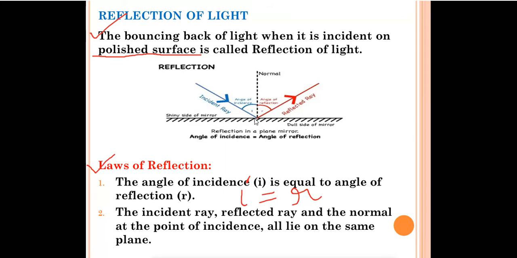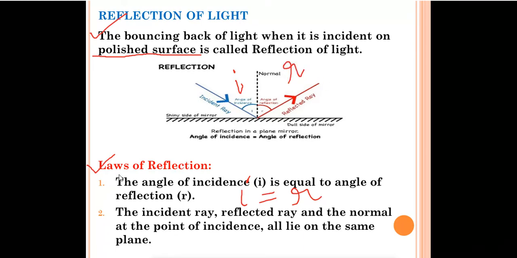After that, it bounces back, and this is called the reflected ray. If you draw a 90 degree or straight line from this center point, the angle between the incident ray and the normal is called angle of incidence I, and the angle between the normal and the reflected ray is called angle of reflection R.